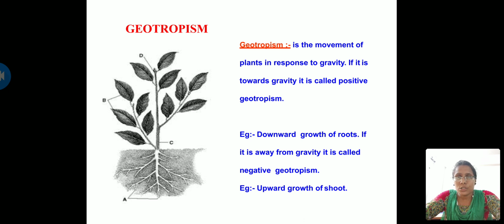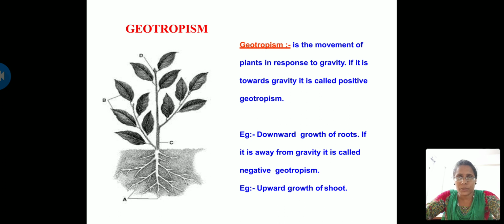In geotropism, please don't mention light because we are talking about gravity. Similarly, in phototropism also don't mention gravity since we are talking about light. So you can say the best example for positive geotropism is the downward growth of roots. Similarly, negative geotropism is nothing but the shoot system, which we can take as an example. It is moving away from gravity, and this is called negative geotropism.